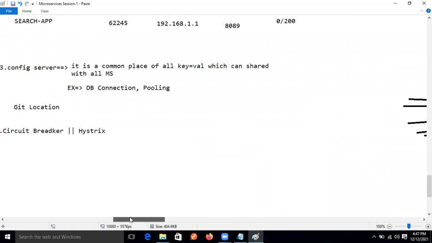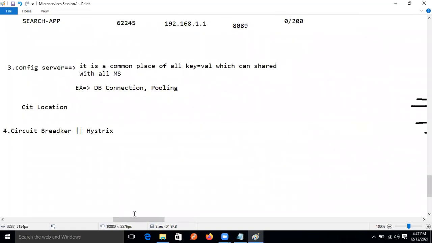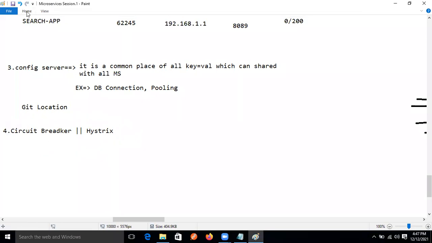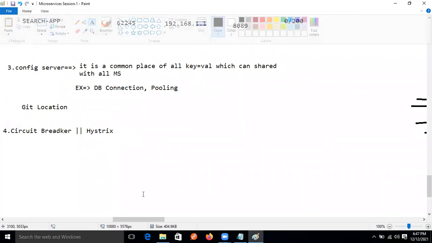For that purpose we are using the circuit breaker. If an exception occurs in a service instance, then we stop the service for a few seconds, a few minutes, or a few hours, and show the end user a message: service not responding, try after some time. In between, the admin people will come and resolve the issue. For that purpose we are using circuit breakers. Okay, understood, Ravi.